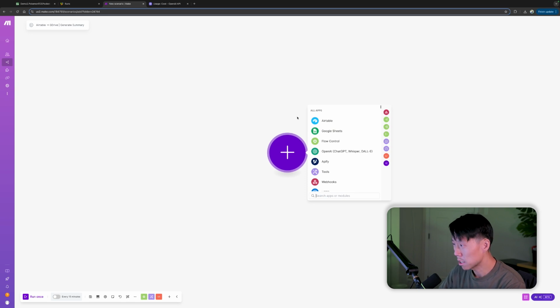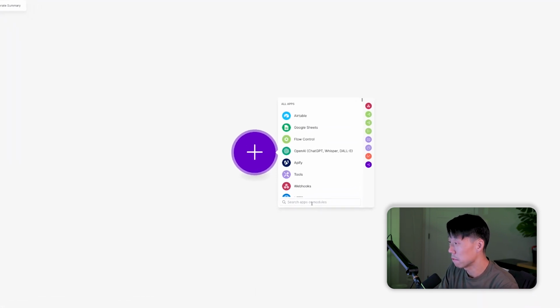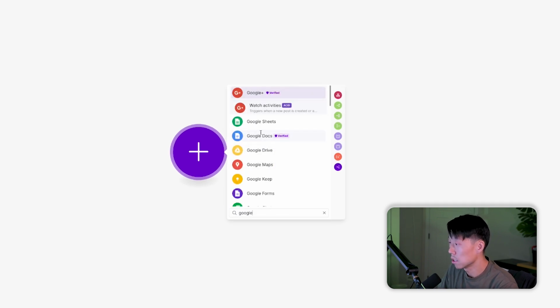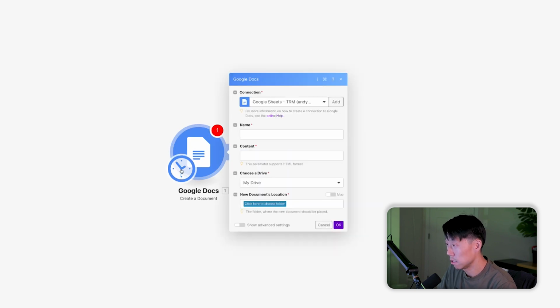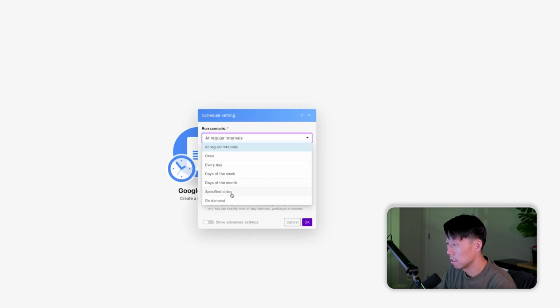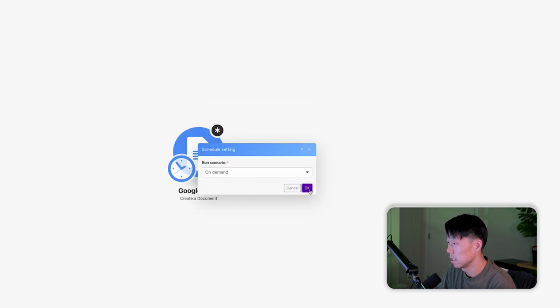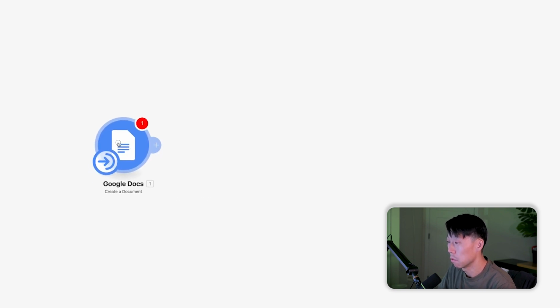Okay, so the first thing we're going to do is actually create a new Google document first. There's a few ways to do this. What I like to do is go ahead, create a document first, and then populate that document. Seems to be the simplest way for me to do this. So let's just go to Google Docs and create document. Now I'm going to change this trigger to be on demand for now instead of on a timer, just for testing purposes. Okay. Now, would you like to activate? Not yet, just because we're still working on this.